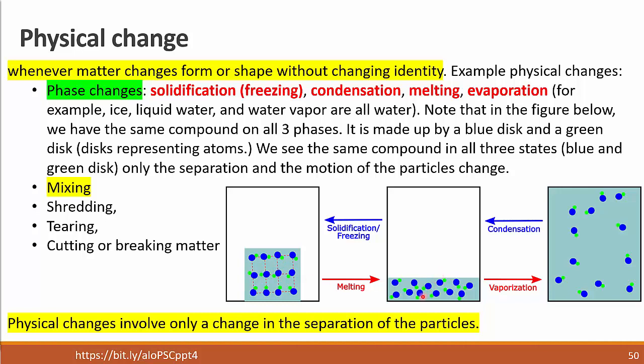While here they can move past each other, but they are still the same particles. Here they are further apart, moving more freely, but they are still the same particles. It's just the separation, the motion, and the organization of the particles that changes.